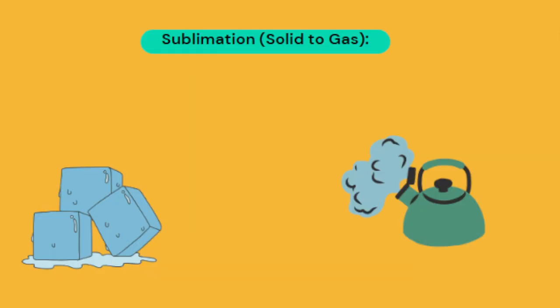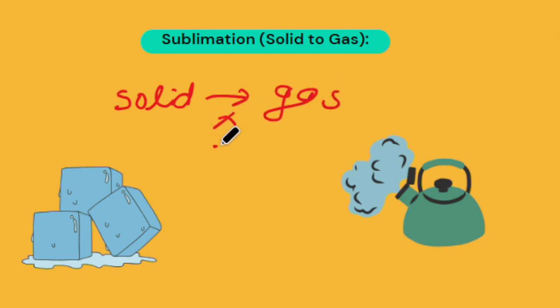Okay, next transition I take is sublimation, and this transition goes from solid to gas state. So what is sublimation? Some substances can transition directly from a solid to a gas phase without passing through the liquid phase. This process is called sublimation. That means when a solid state directly goes into gas without changing into liquid state, that is called sublimation. Okay, solid goes into gas state directly.